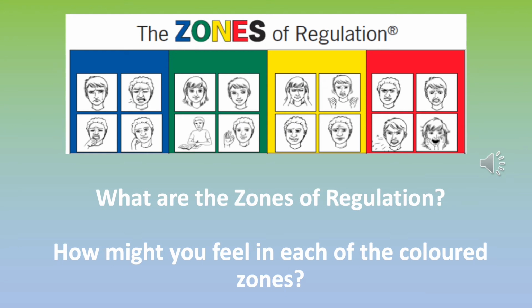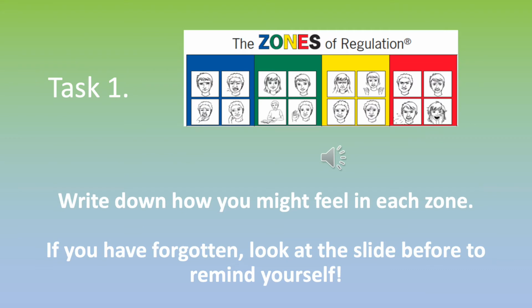What are the zones of regulation? How might you feel in each of the coloured zones? Discuss it with someone or write down a few notes on your bit of paper. Task 1. Write down how you might feel in each zone. If you've forgotten, look at the slide before to remind yourself.